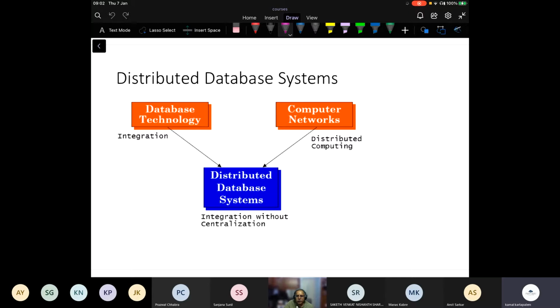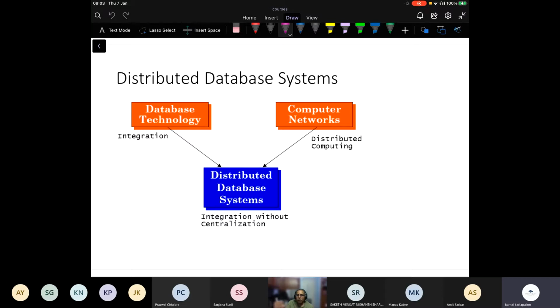In database technology, the key idea is to put all the data together, provide a single ER model to it, provide a mechanism to access this data through layers and a single user interface, and provide access control. And computer networks technology tries to put the data across multiple machines, processing across multiple machines, fault tolerance, reliability, those aspects.